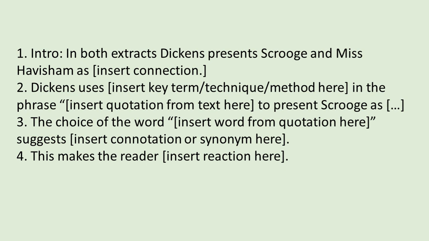Okay, Dickens uses insert term technique method here in the phrase insert quotation to present Scrooge as something. Pause the video to complete step 2. Step 3. The choice of word, insert a word from quotation. If you want to improve the quality of that section, change word to a word class. So, for instance, the choice of the verb, the choice of the adjective. Then you insert your word and then suggests insert connotation or synonym here. 4. This makes the reader, and then you insert reaction. So pause to complete steps 3 and 4.